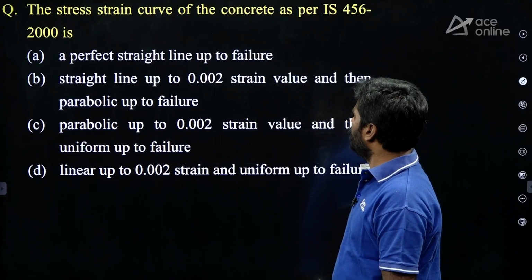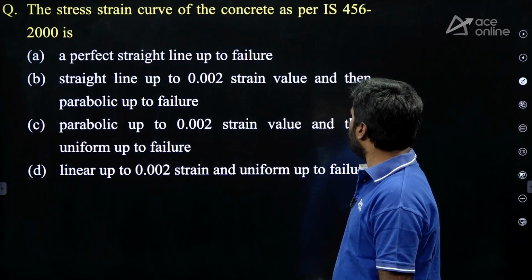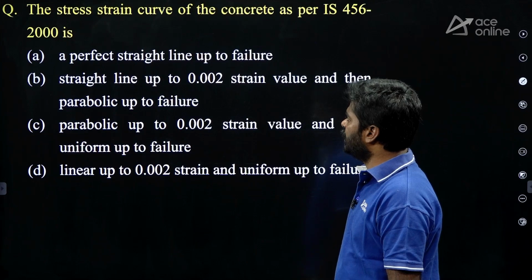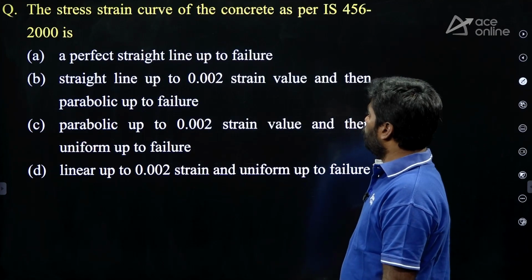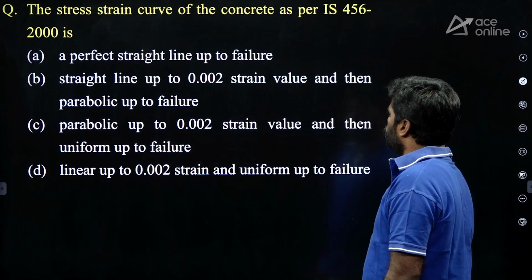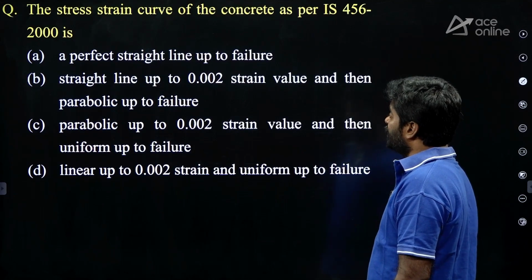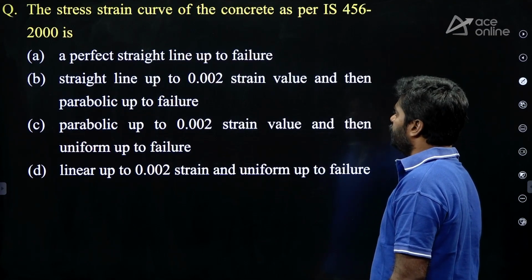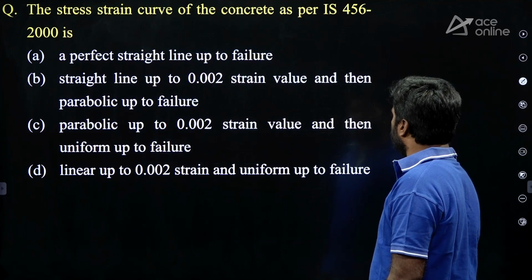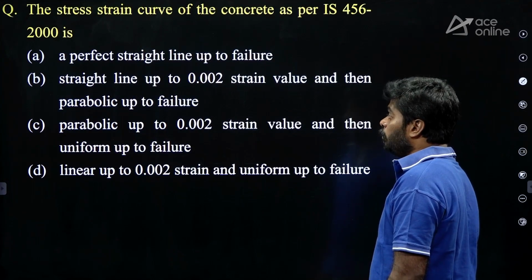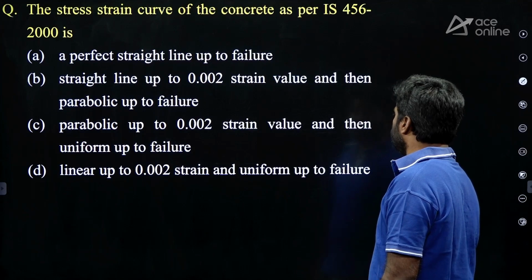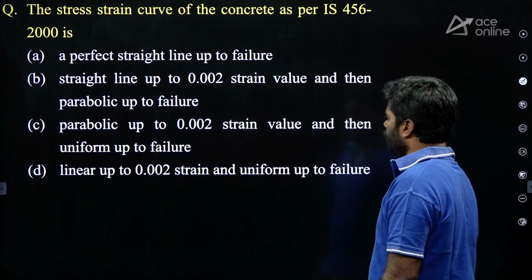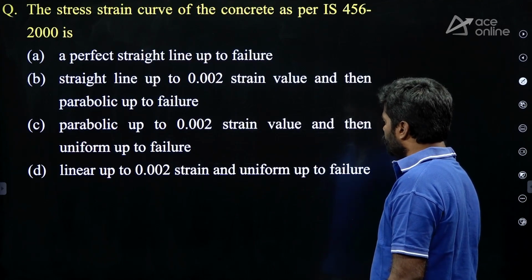Next question. The stress strain curve of the concrete as per IS 456-2000 is, options given. A, perfect straight line up to failure. B, straight line up to 0.002 strain value and then parabolic up to failure. C, parabolic up to 0.002 strain value and then uniform up to failure.